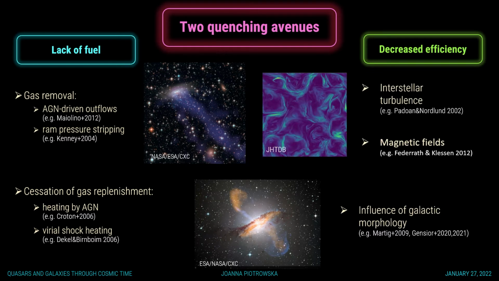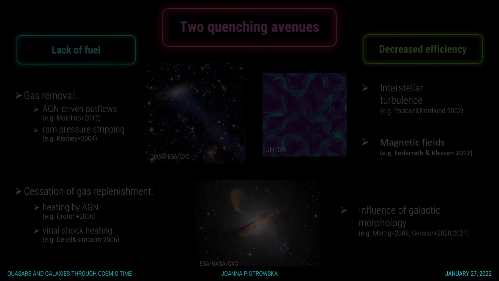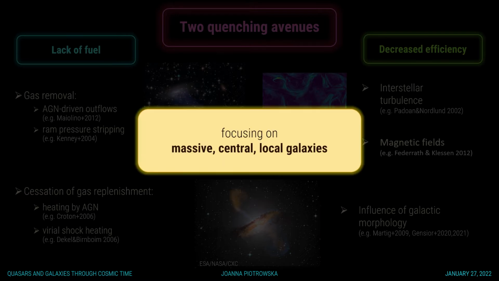On the other hand, processes governing star formation efficiency have seen less observational evidence, and a broad range of different mechanisms has been proposed from a theoretical perspective. This brief summary highlights the complex landscape of galaxy quenching research, where multiple different avenues are competing for the title of a primary driver of quiescence. Embracing this complexity and disentangling the most important physical process responsible for shutting down star formation is the focus of our work, where we investigate intrinsic quenching mechanisms operating in massive central galaxies.